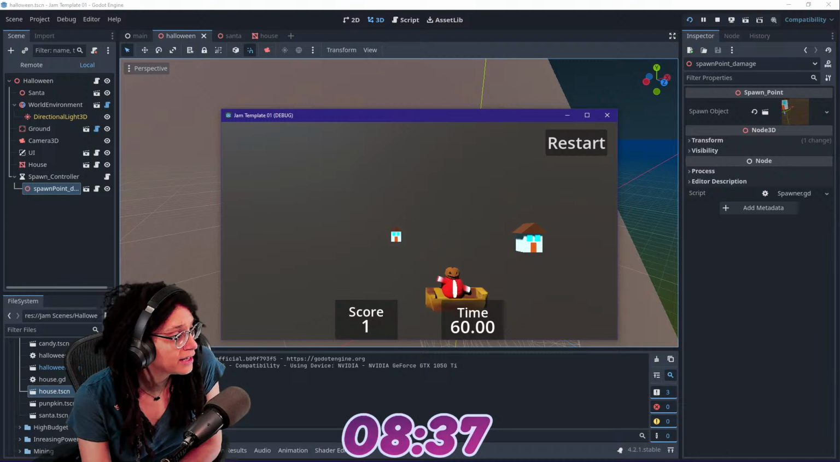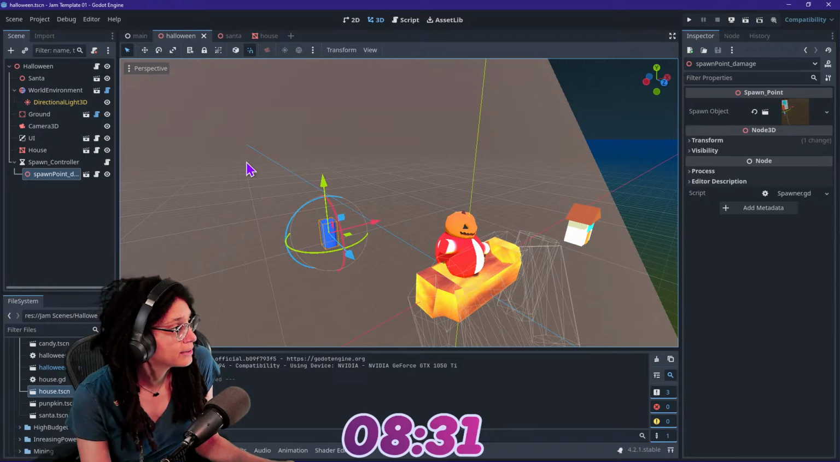All right, there we go. House is spawning in the distance there. Awesome. We're getting points galore. They're spawning faster than I can get rid of them. Sweet. Love it.